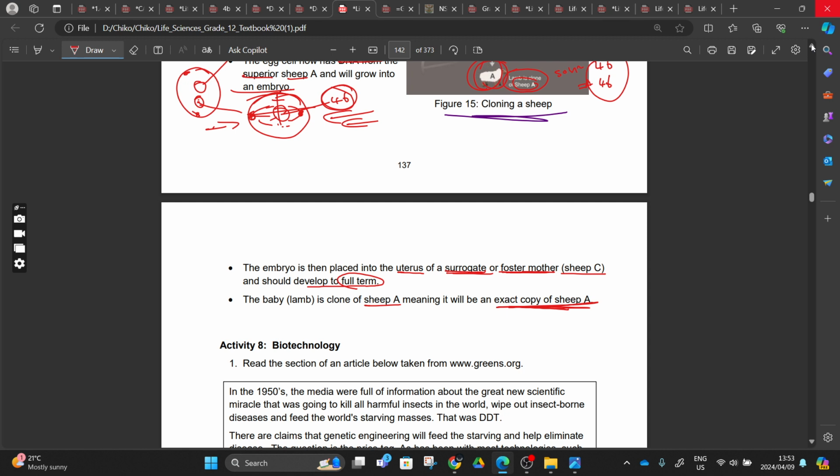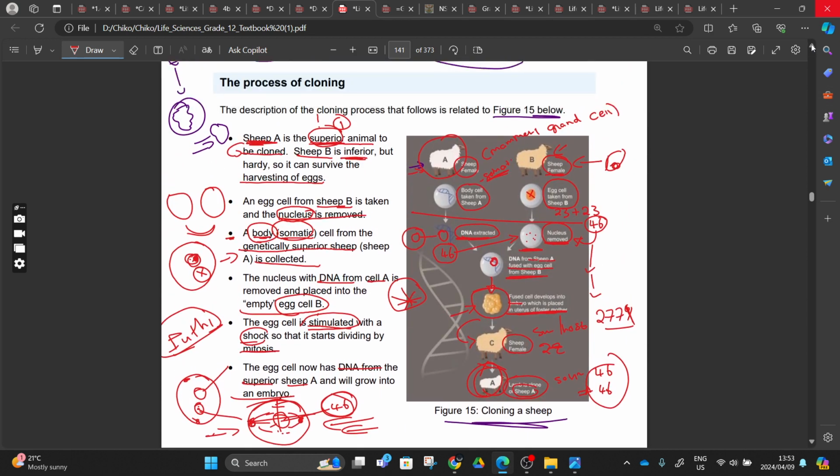You have to explain the entire process, right? Starting with one cell taken from the mother, and the other cell, the ovum, taken from the donor. Then we remove the nucleus, we swap the nucleus, and this one we throw away. Then we take the nucleus from this side and edit it. This one with 46 chromosomes, the genetic makeup of sheep A, is going to undergo mitosis and form an embryo, or form a new sheep called a clone. That's what you should say,